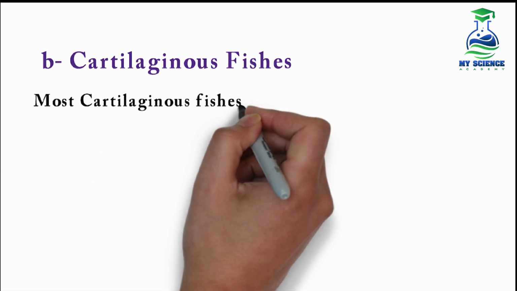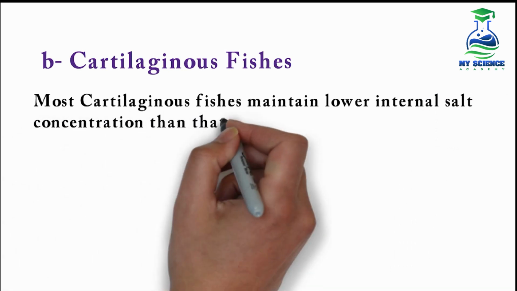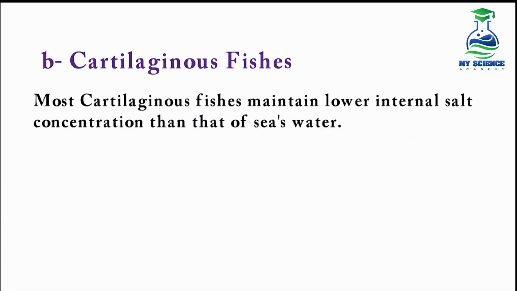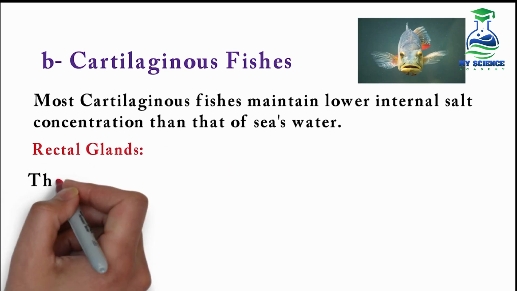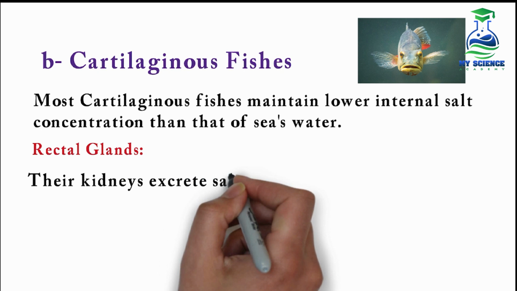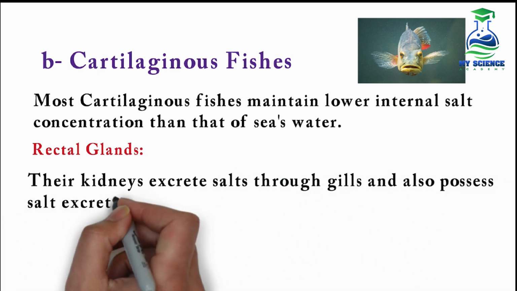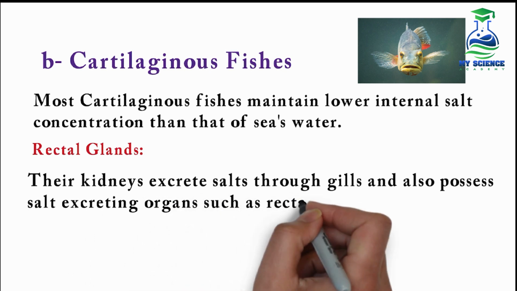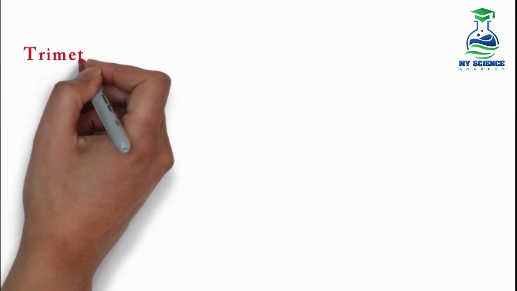Most cartilaginous fishes maintain lower internal salt concentration than that of the seawater. For this, rectal glands are present. Their kidneys excrete salts through gills and they also possess salt-excreting organs such as the rectal glands. So these fishes excrete salts through their gills, kidneys and rectal glands.